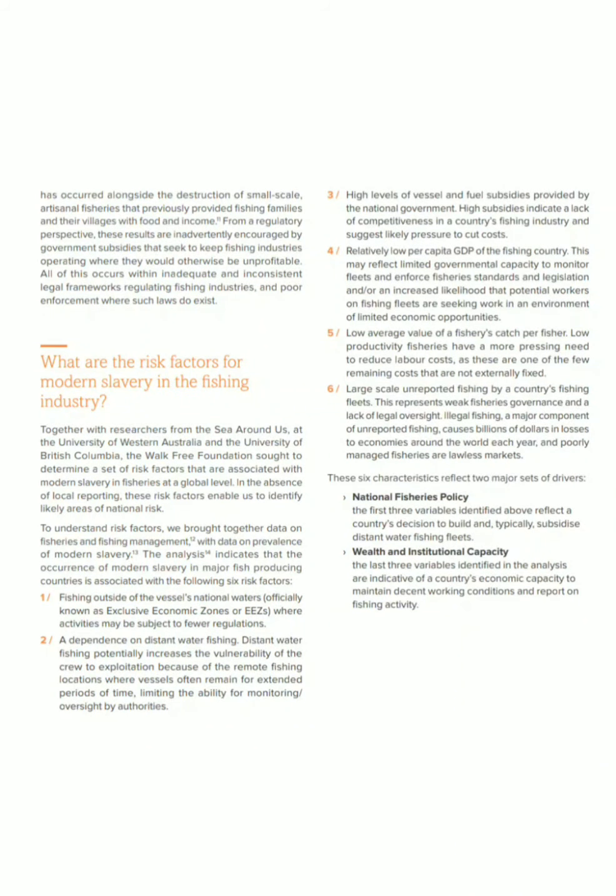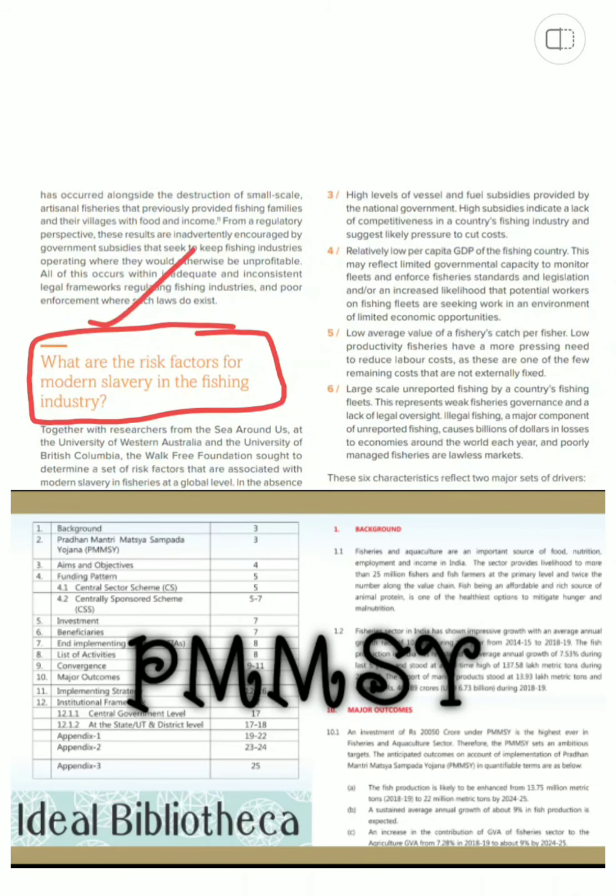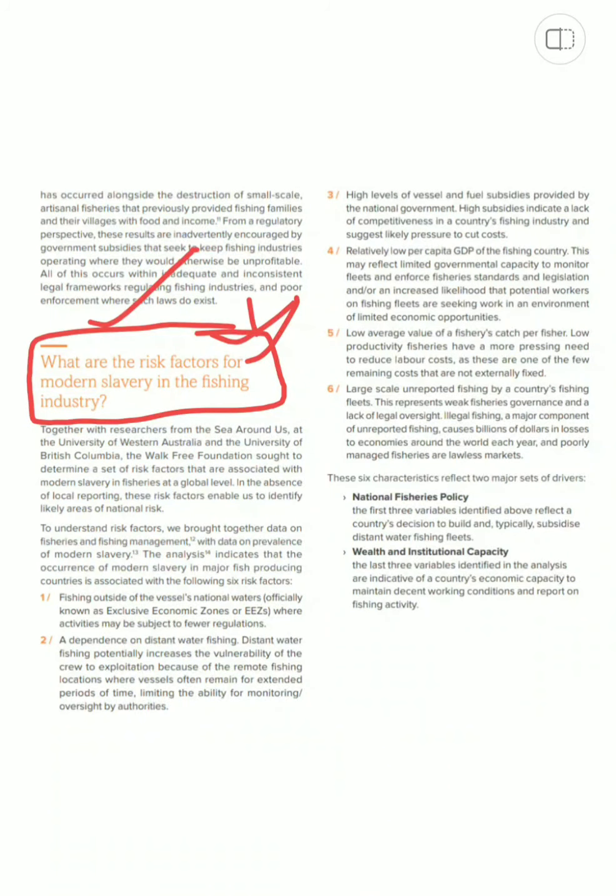Then there are the risk factors for modern slavery in the fishing industry. See, when we did that Pradhan Mantri Sampada Yojana that we had, that was also into blue revolution, into fishing, and this can also be a help to an answer. So these are the points to understand risk factors; there is data on fishing and trading management. So, fishing outside of the vessel's national waters, where activities may be subject to fewer regulations. These are all the risk factors that are there in major fish producing countries.